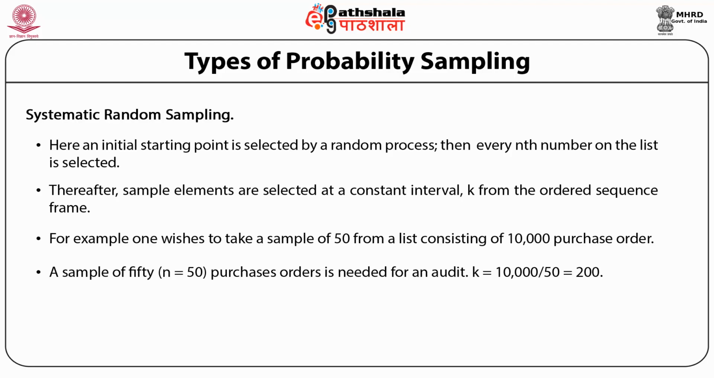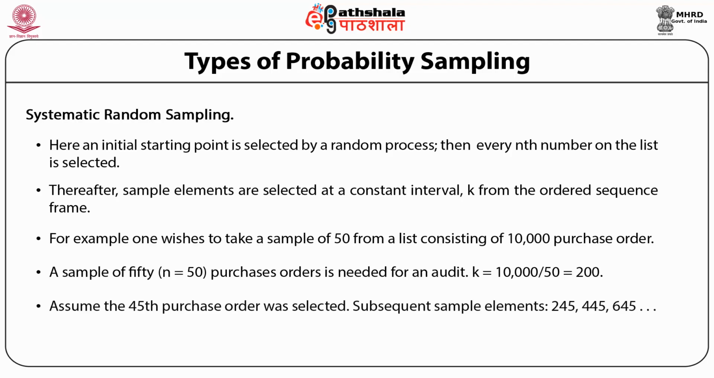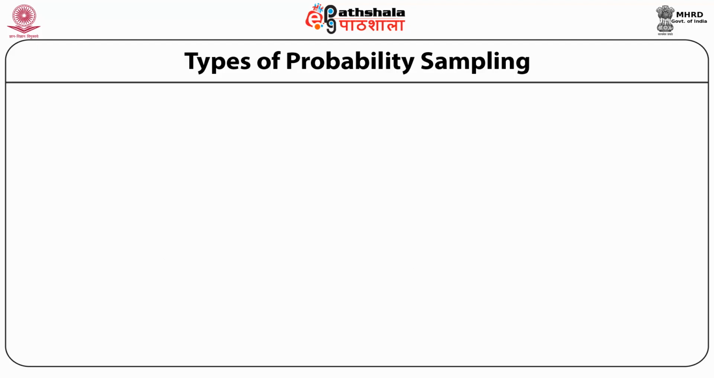First sample element randomly selected from the first 200 purchase orders. Assume the 45th purchase order was selected. Subsequent sample elements become 245, 445, 645 and so on. Third comes the stratified random sampling.